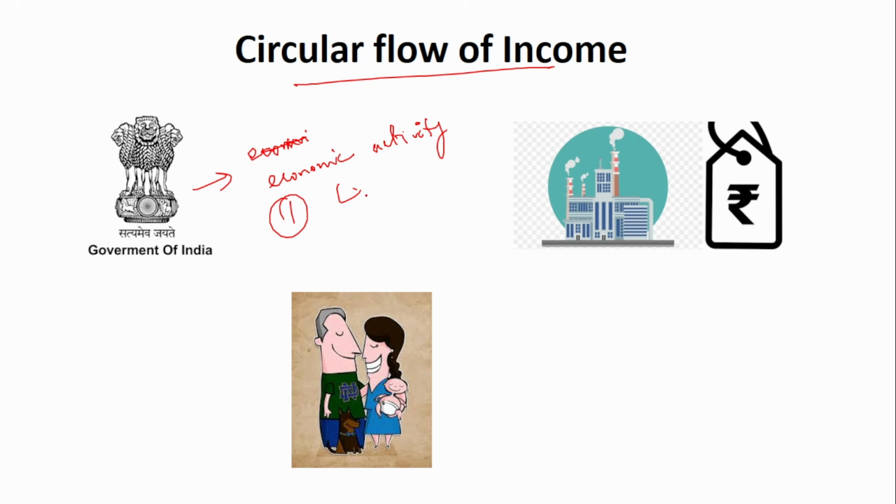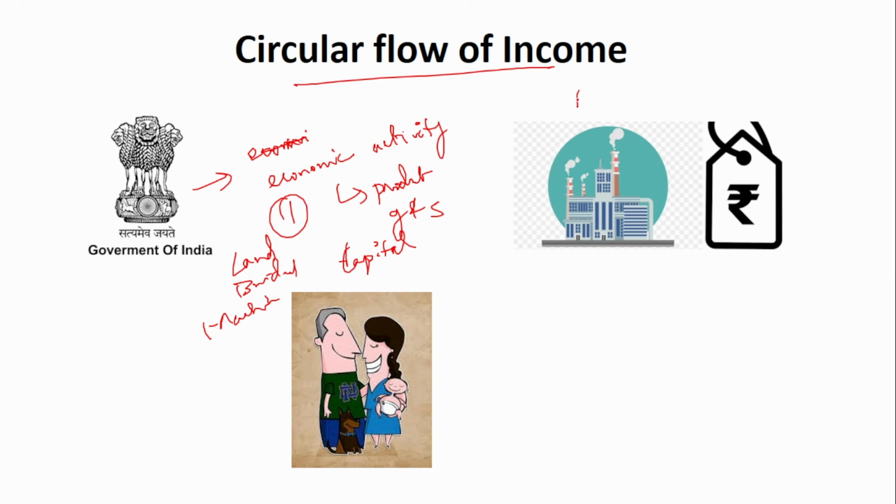That is nothing but the production of goods and services. Only then will economic activity or economic development take place in any country. And for that purpose, a huge amount of capital is required, right? Huge capital is required for acquiring land, for construction of buildings, for acquiring big machineries. For everything, huge capital is required.